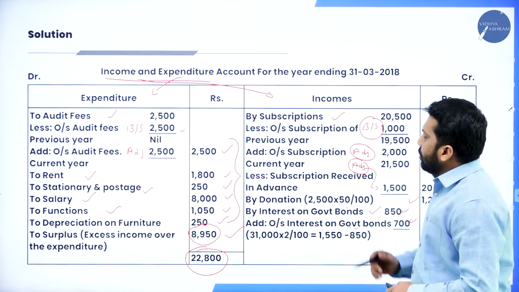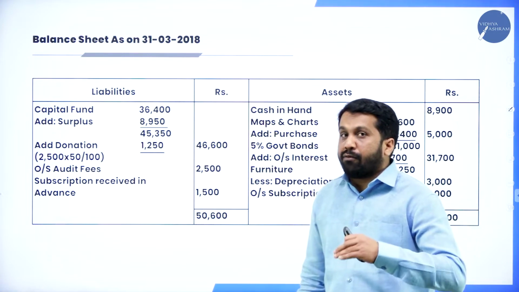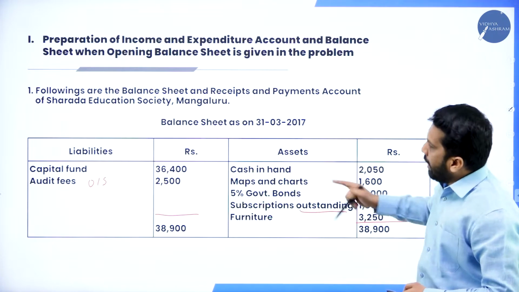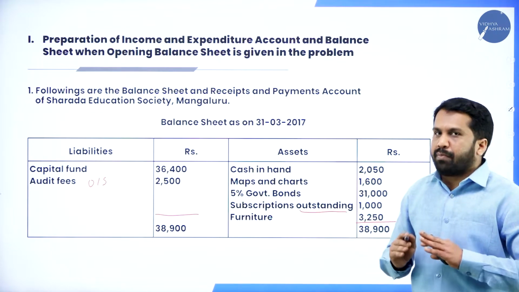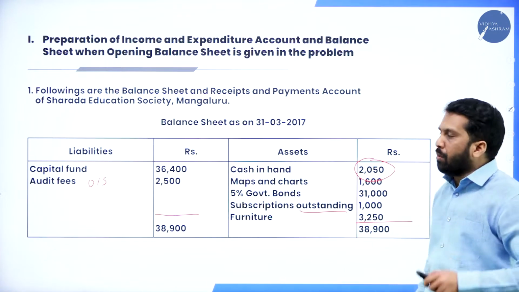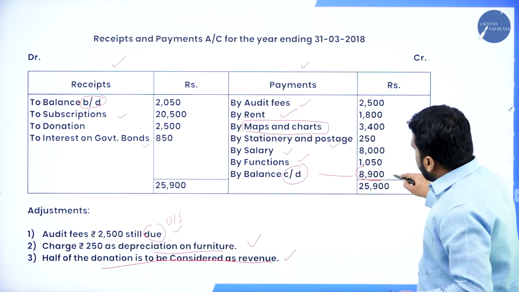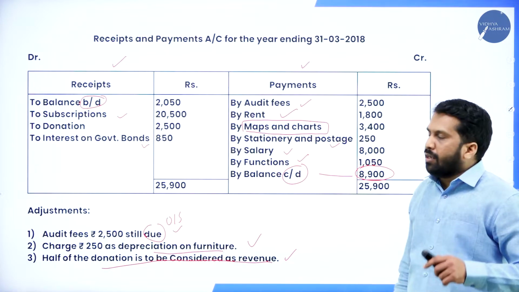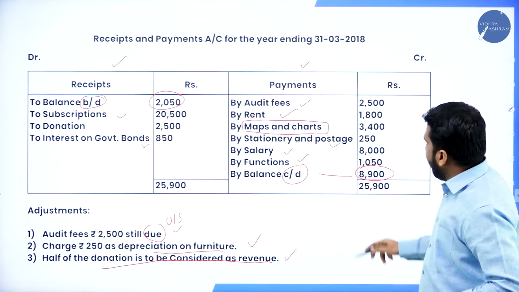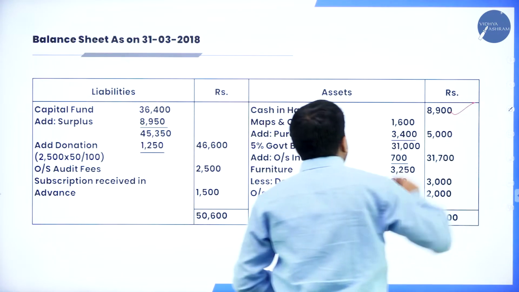Yes. Once you're done with this, go to the balance sheet. The balance sheet is nothing but a copy-paste of last year's balance sheet. Whatever we have in last year's balance sheet, the same thing we copy-paste. Now, cash in hand, we have 2,050. Now, this year's balance sheet, how much should we take? Remember, your receipt and payment balance carried down will be your cash in hand. Balance brought down 2050 is last year's cash in hand. Balance carried down 8,900 is this year's cash in hand. See, cash in hand is taken.